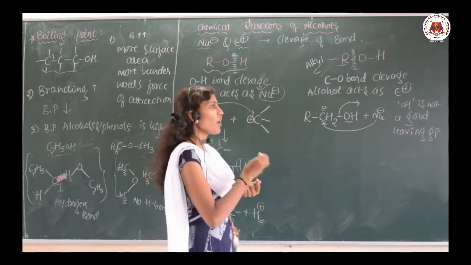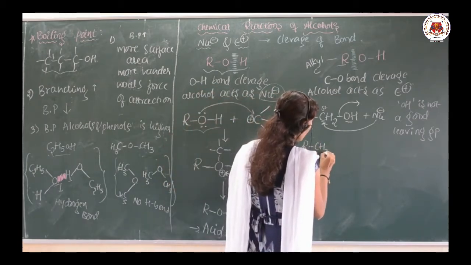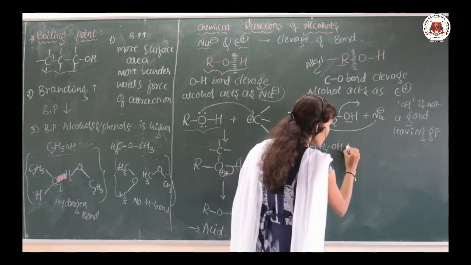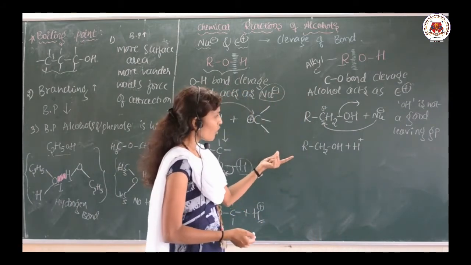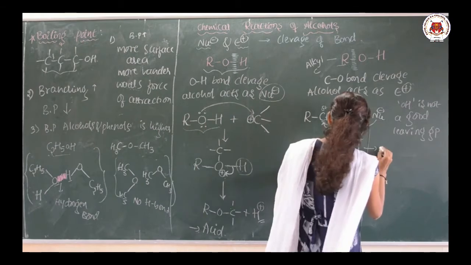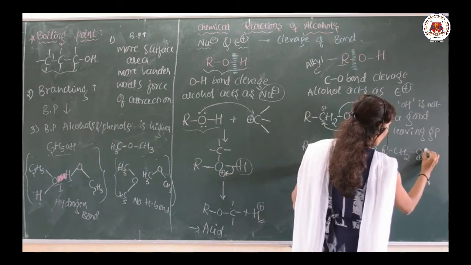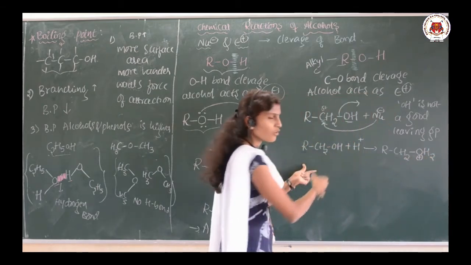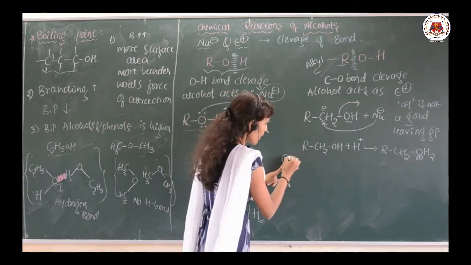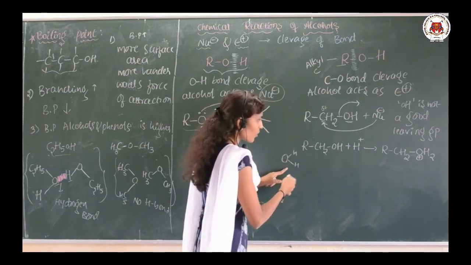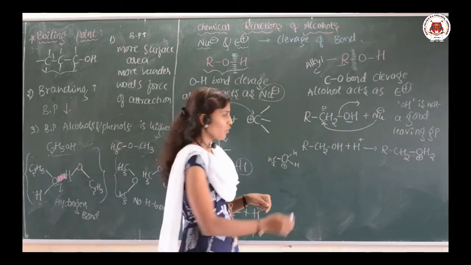Protonation means we have to add H plus. See here how it happens, RCH2OH. Protonation means reacting this alcohol with any one acid. During that time, what will be the formation? RCH2, yes or no? This H will be added to the oxygen, so 3 bonds will be there like this. Oxygen already has 1 hydrogen, now 2 hydrogens, and here it is CH2. With 3 bonds, it will get the positive charge. So what happens here?